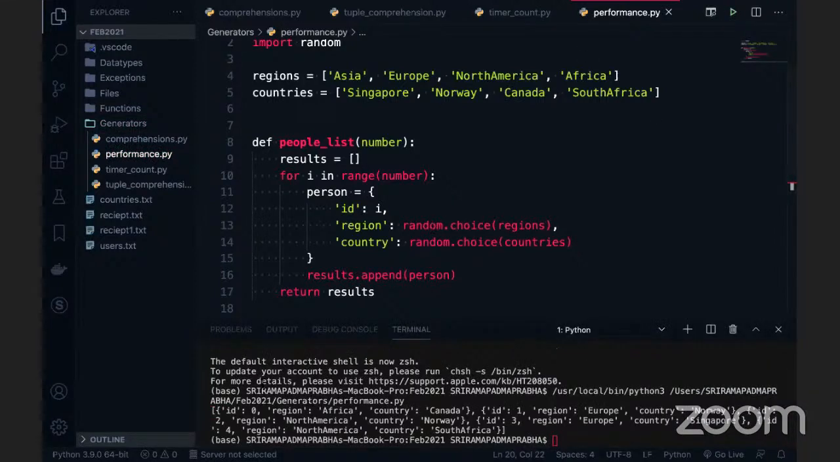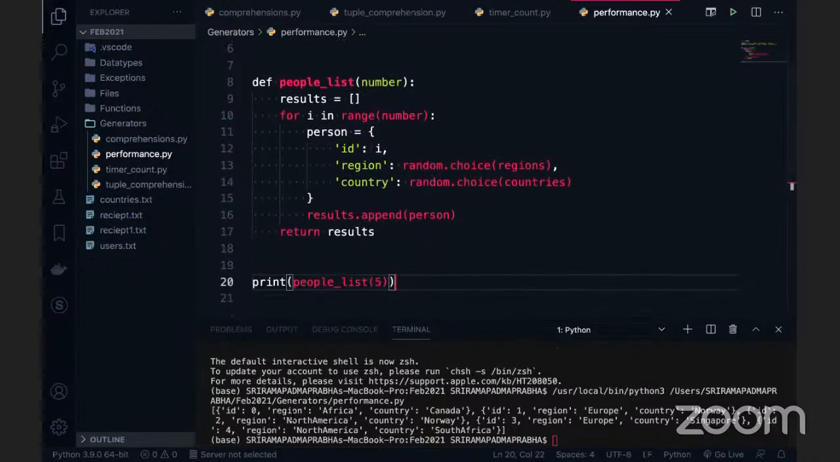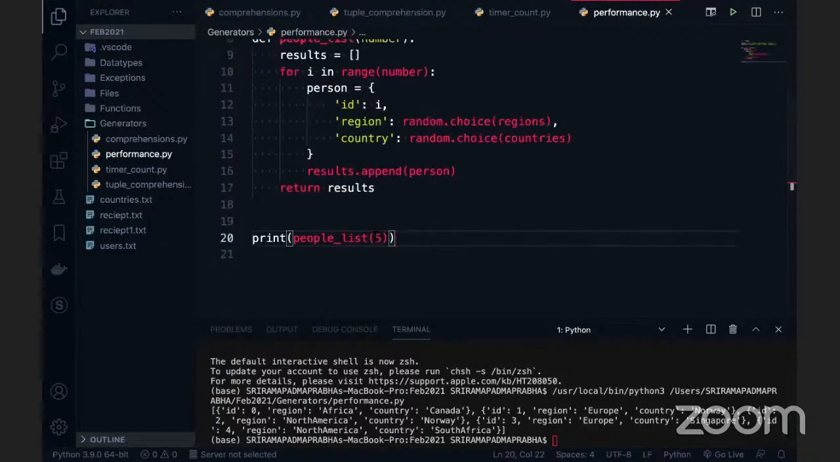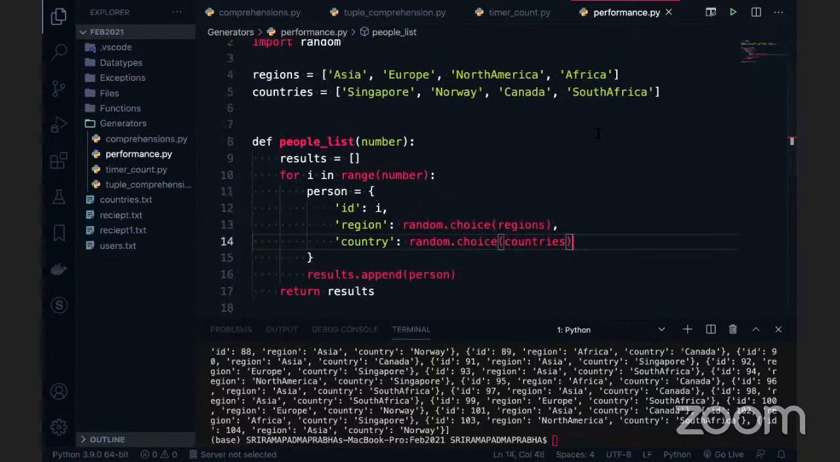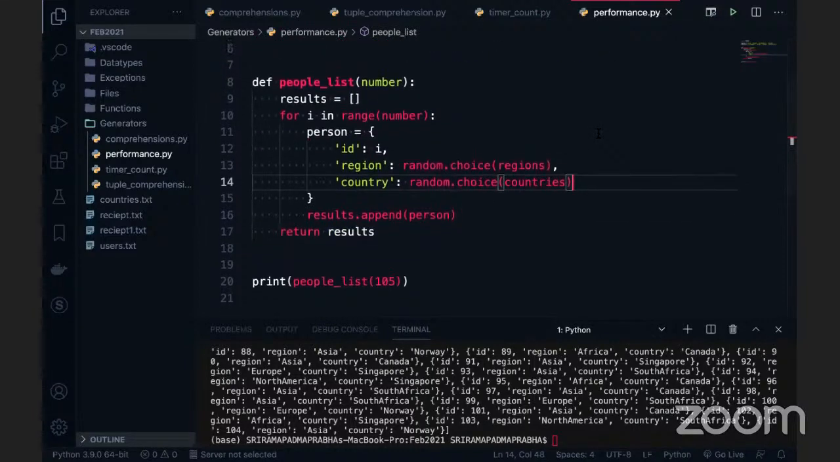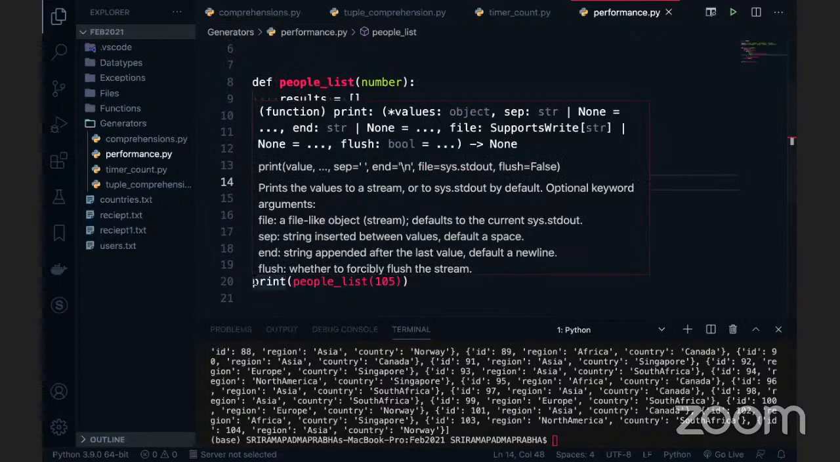So let's see this. There is a person ID 0, region Africa, country, and ID 1 is the region, country name. So different people are generated, information for 5 people. If I want 105, it will generate 105 people randomly. If you want to add more countries also, we can do it. This is what I am doing with the list.